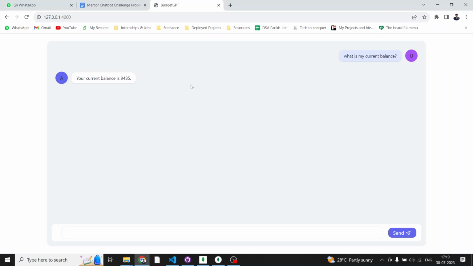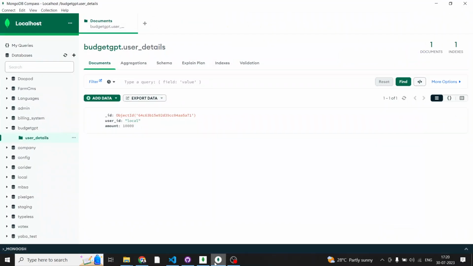The first point I want to add is that if we add authentication to this application, which I'm sorry I could not add due to time constraints, then these are the future scopes. With authentication, for each and every user we can store each and every transaction in MongoDB or whatever database we're integrating, and we can give very good insights about that data.